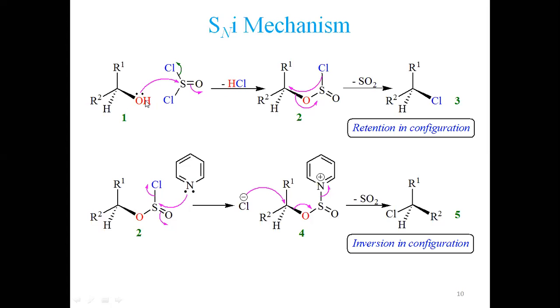So when this alcohol is either primary or secondary, it reacts, but tertiary doesn't react, because if it is tertiary, this OH becomes typically much crowded, giving a very poor reaction rate, so it doesn't undergo the reaction. We must have either a primary carbon or a secondary carbon, then this reaction proceeds. However, what it results in is oxygen losing one H positive ion, and chlorine from this sulfonyl chloride kicks out, resulting in the formation of this isomer. Now this bond of sulfur with oxygen is stable, but the bond of sulfur with chlorine is unstable. So what happens in this case?